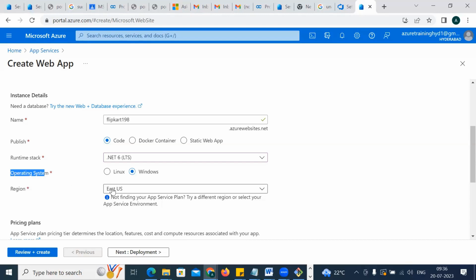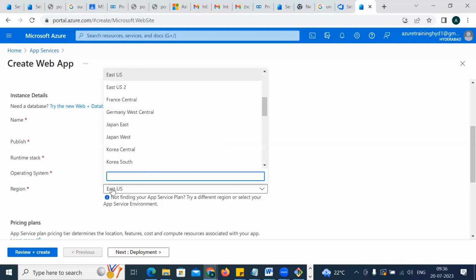Next is region. Understand, please. Region is very important here. I know this is the first time you guys are hearing this word. See, if you want to store your code, or let's say I want to organize a party, I can organize it at my home or nearby in Hyderabad, right? Because it's near to me. I cannot organize a party in Goa or in Mumbai. I can do it, but we have to go there. It's very difficult, and you guys also would take some time to come there for the party.